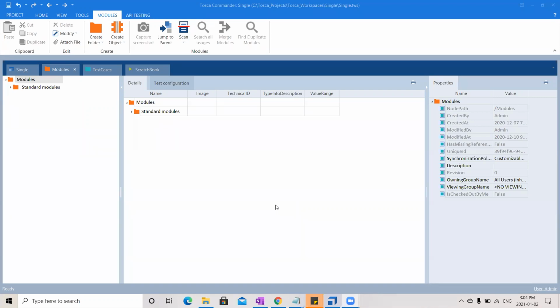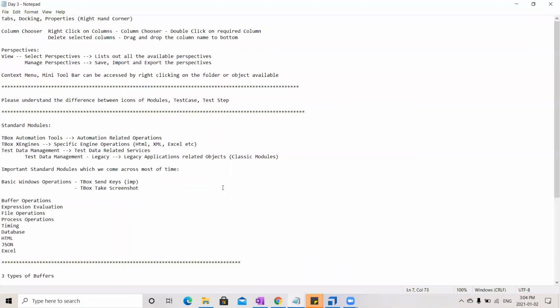Coming to the classes, how I teach: every day it would be on Zoom for 1 hour. After the end of the class, I will share the video recording through Drive with download access. If there are some important points that you need to remember, I will share the notes as well sometimes.